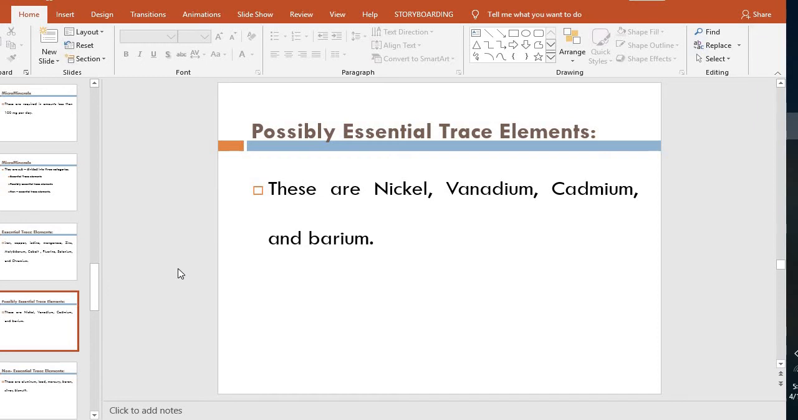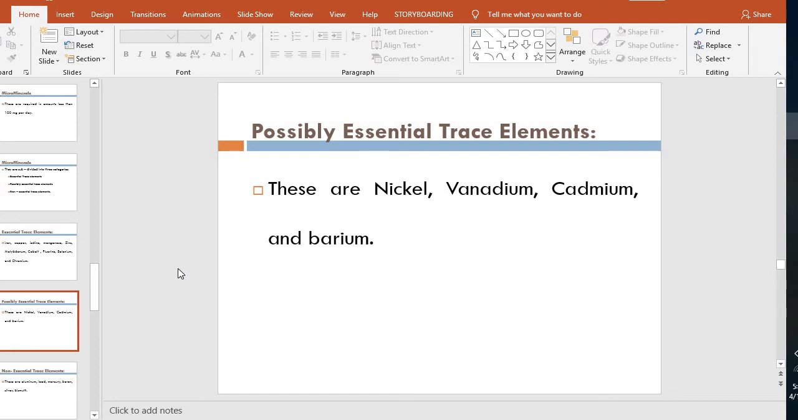Then the possibly essential trace elements. These are the micro minerals which are essential for the body, but the exact function is not known, that is, what function they are performing in the body. So we can call them the possibly essential trace elements. These are nickel, vanadium, cadmium, and barium.